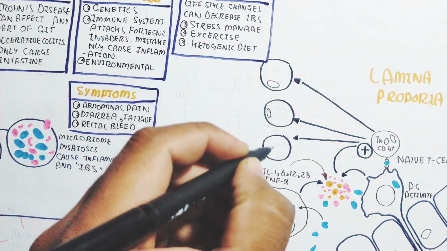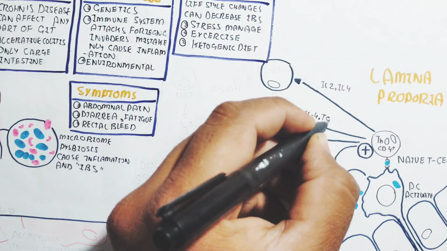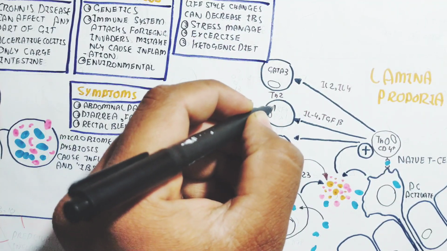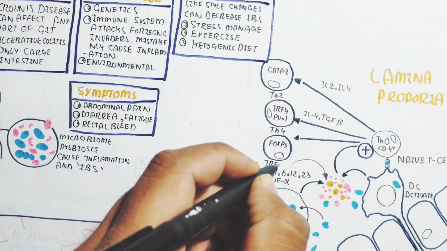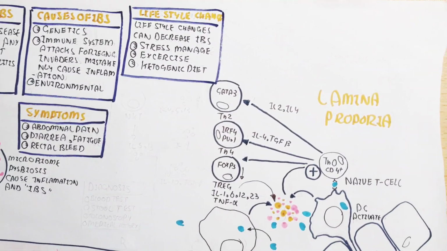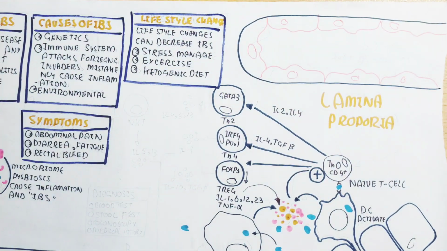The interleukins for T helper 2 cell activation are interleukin 2 and interleukin 4, while for T helper 4 they are interleukin 4 and TGF beta. The transcription factor is GATA3 for the T helper 2, IRF4 and PU1 for the T helper 4, and the FOXP3 protein for the T regulatory cell.